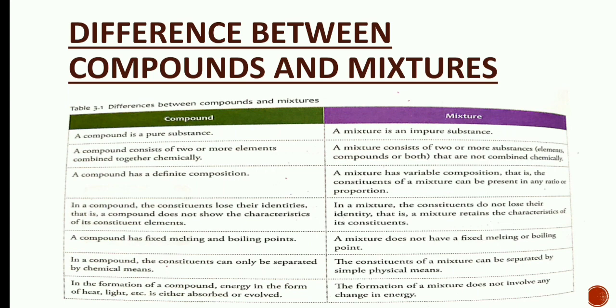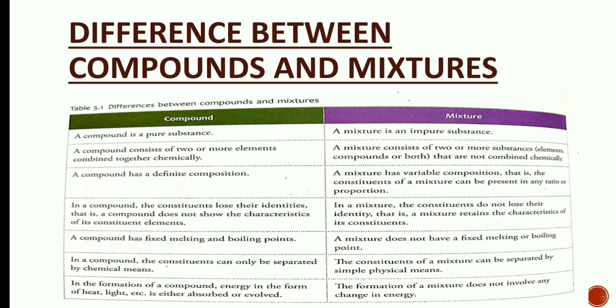A compound is a pure substance and a mixture is an impure substance. A compound consists of two or more elements combined together chemically, whereas a mixture consists of two or more substances.